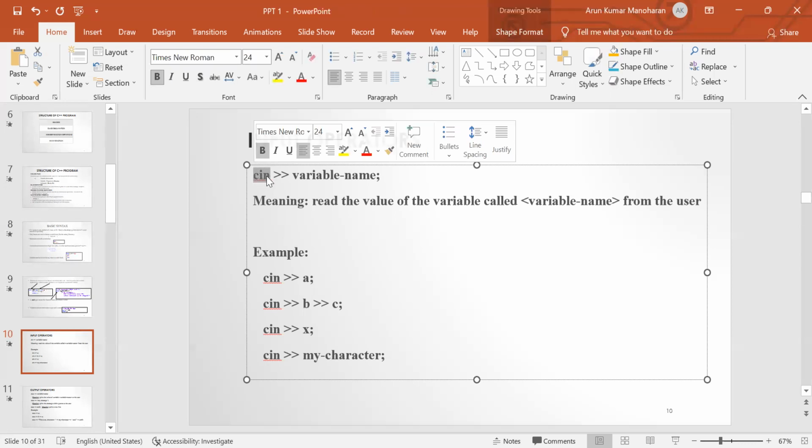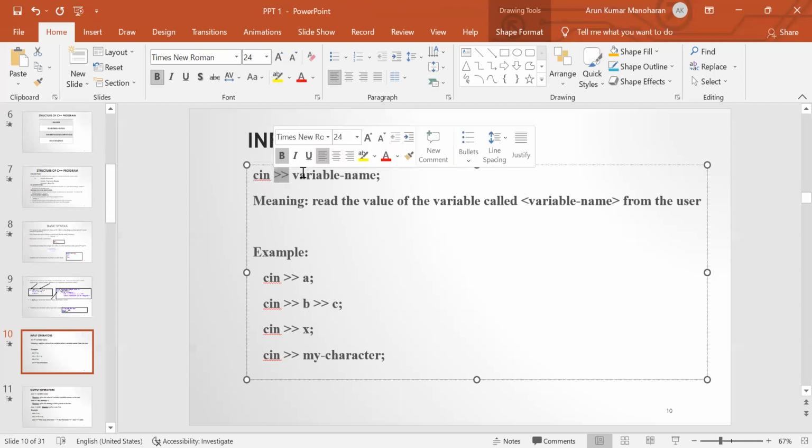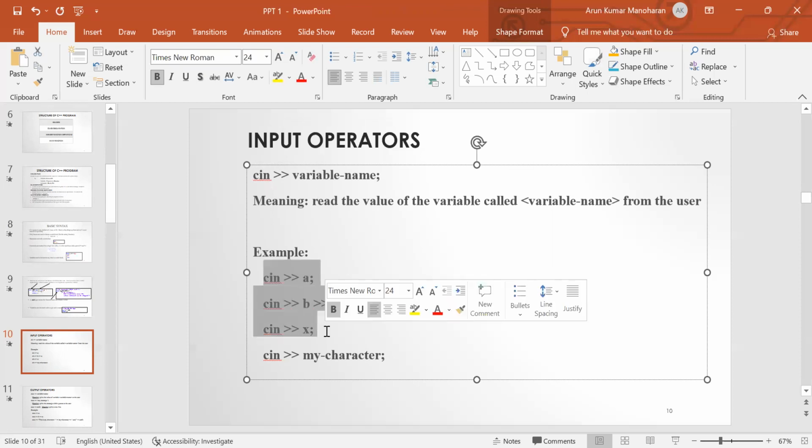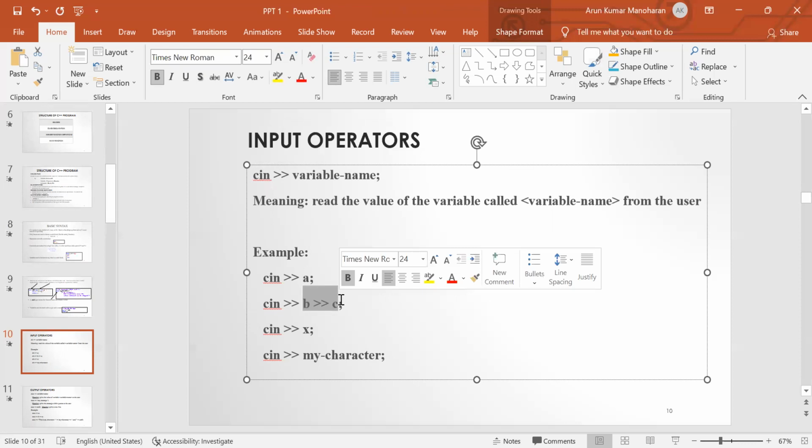The cin object is followed by the bitwise right shift operator and then the variable name. The meaning is that we read the value of that variable from the user. See here some examples of the cin input operator. Here we read the value of a, then the values of b and c, then x, and then my character. This is the syntax for reading a value, or assigning a value to a variable, at runtime.